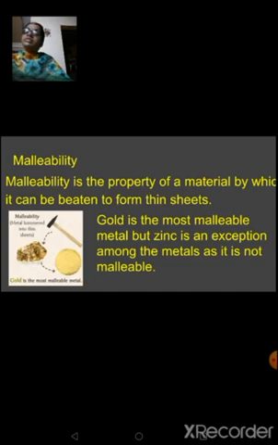Malleability means what? It is a property possessed by a material by which it can be beaten to form thin sheets. Amongst metals, gold is considered to be the most malleable metal, but zinc is an exception as it is not malleable.